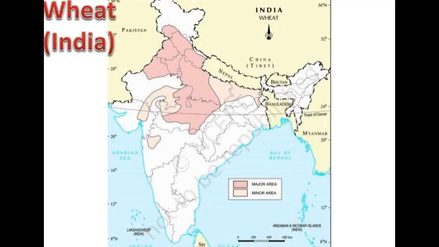In this particular map, the pink areas are the major areas that produce wheat in India: Punjab, Uttar Pradesh, a few parts of Uttarakhand, and Haryana. The light pink areas are the minor areas, which produce less wheat.